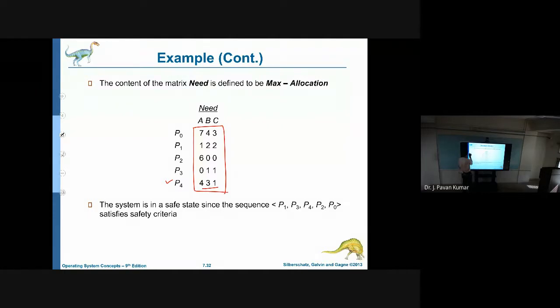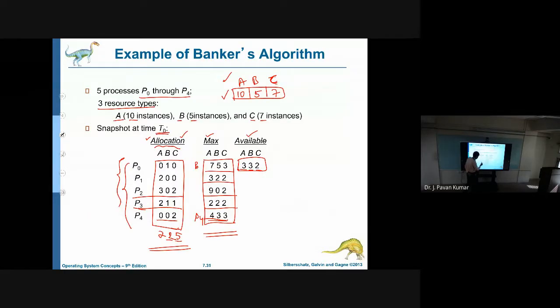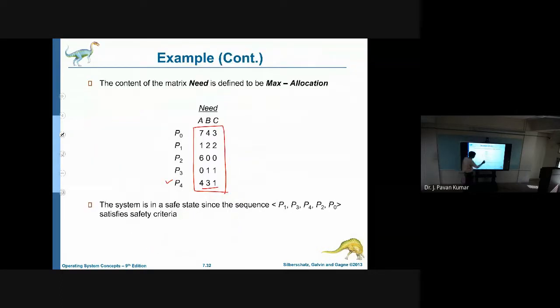Here, one more process we will see. Consider P3. Total required is 2, 2, 2, that is the maximum required, and already allocated is 2, 1, 1. So remaining need will be 0, 1, 1, isn't it? So that we have for P3. This is the need. It is just max minus allocation.